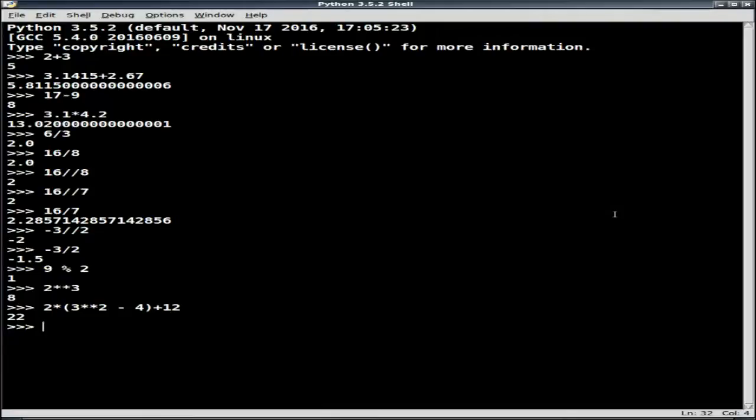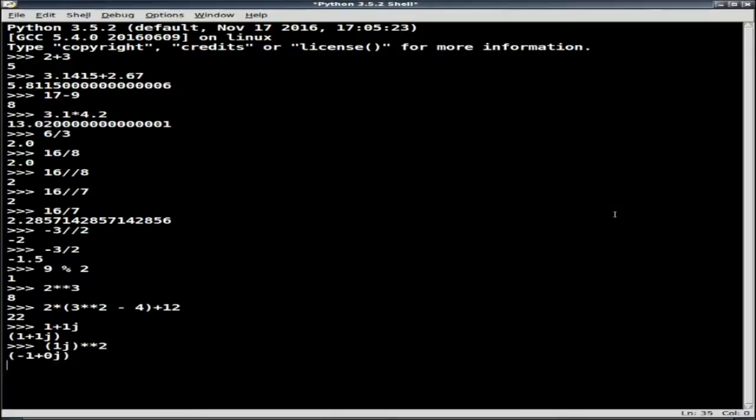So if I wanted to represent the complex number 1 plus 1j, where 1 is the real part, Python is going to recognize that as being a complex number. If I took what I might think of as just being i, 1j, and I raise it to the 2nd power?